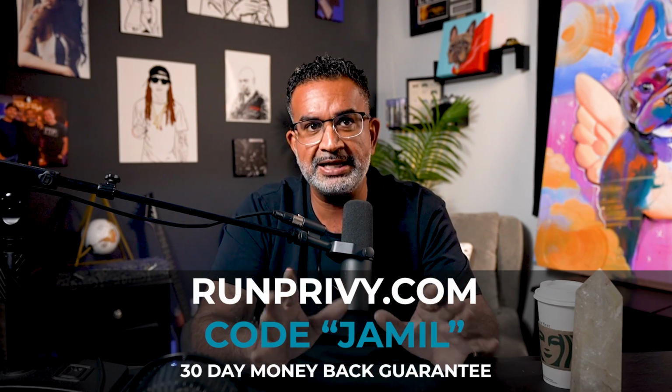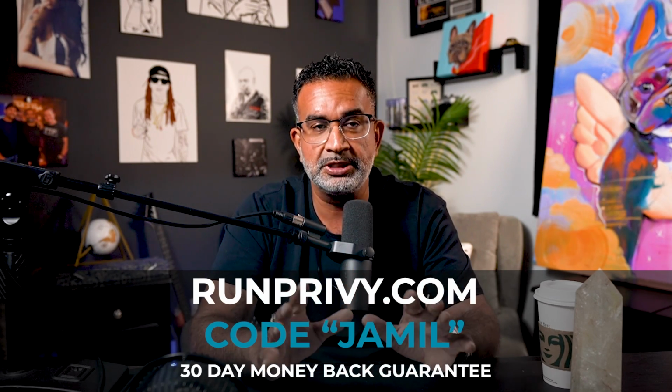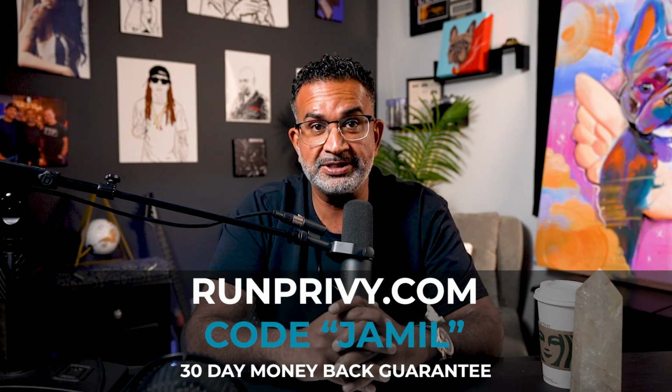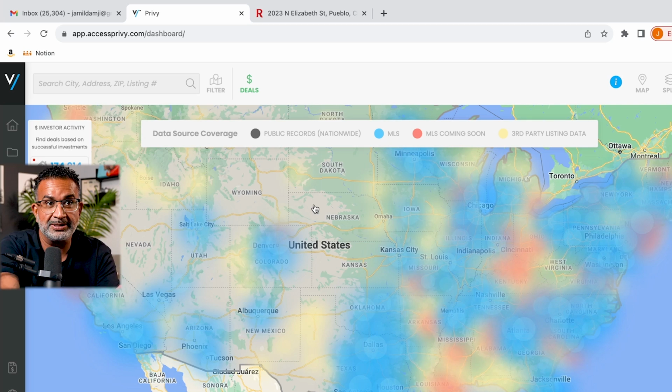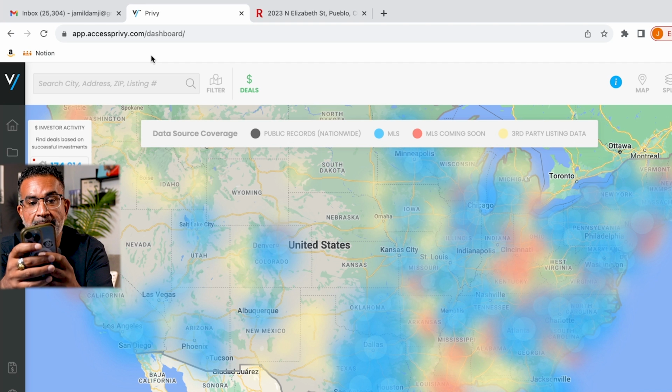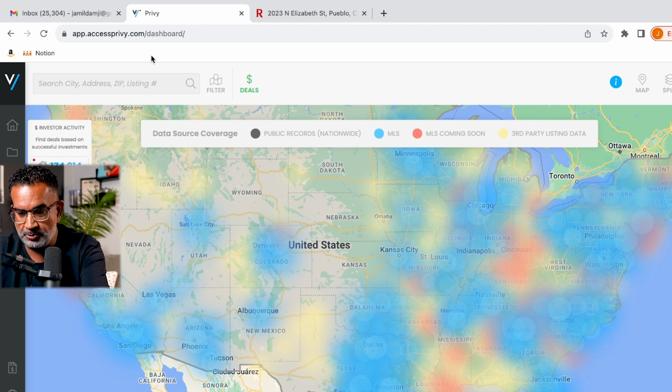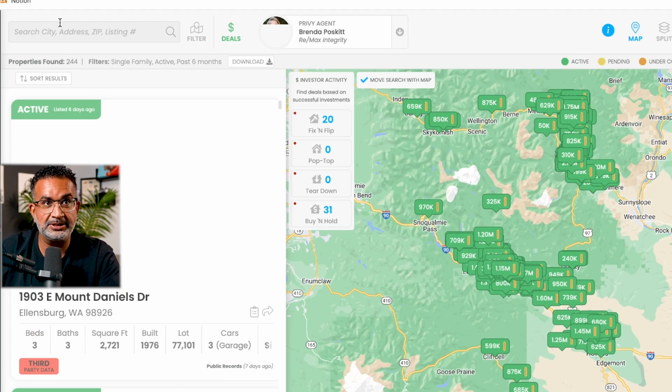But I'm telling you guys, this is one of the most important tools in your business: having a good comping software to leverage to find what your ARVs are. I am on Privy right now. This is my dashboard, and I'm gonna pull up a deal that Jeff in my Texas corporate headquarters sent me. These are 3 separate deals in Texas, and the first one he sent is in Richland Hills, Texas. So I'm gonna pull this one up first.